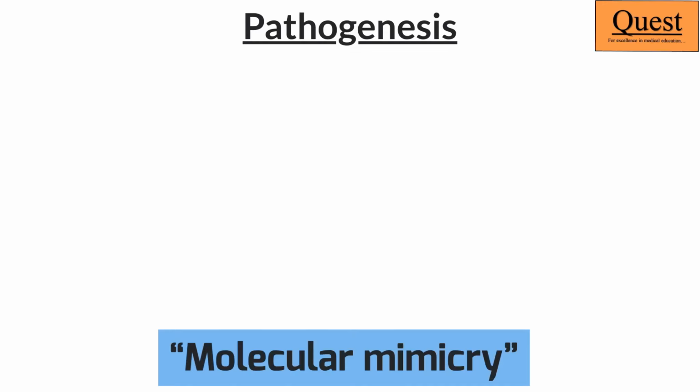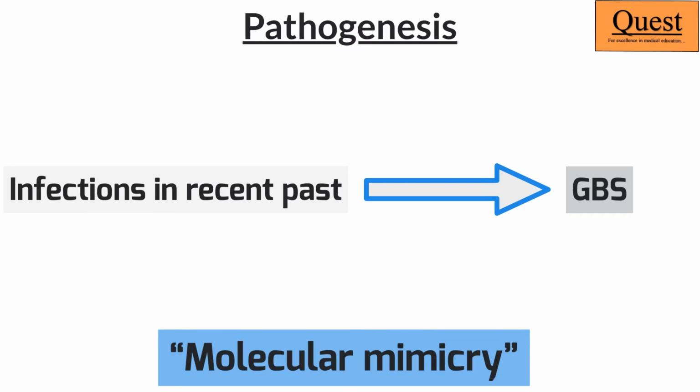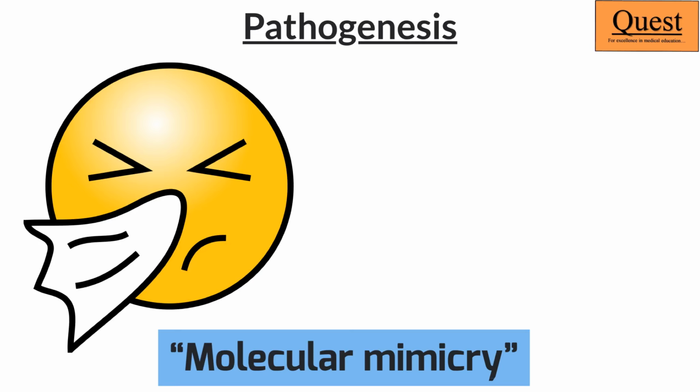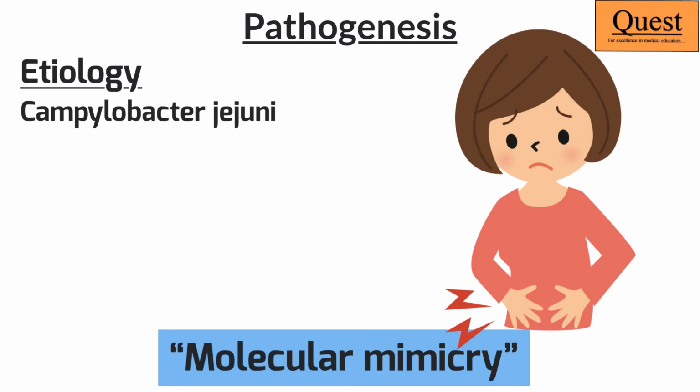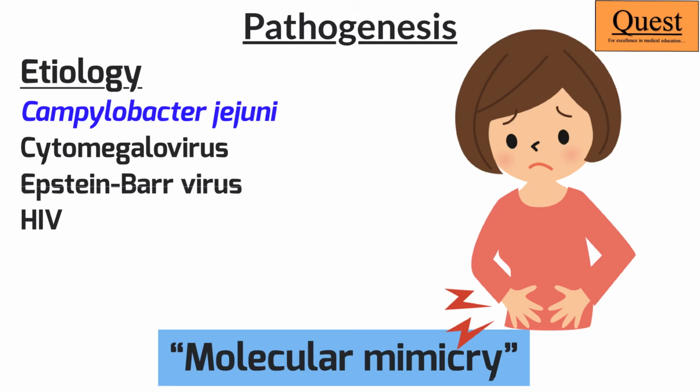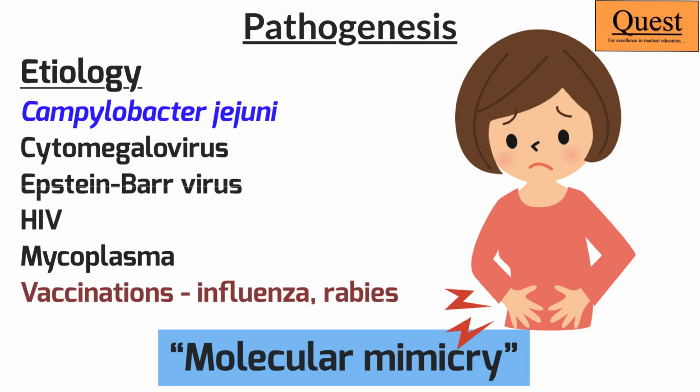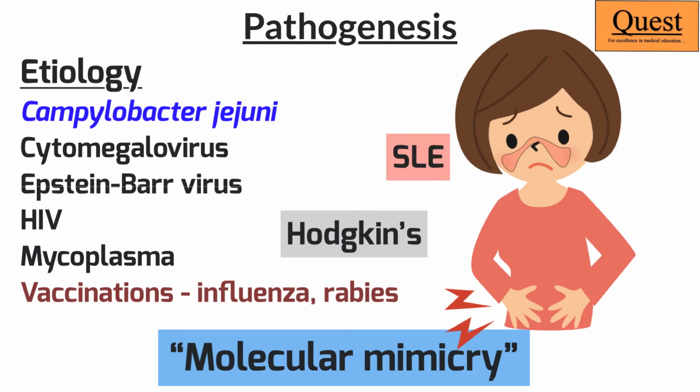At the basis of GBS is a phenomenon known as molecular mimicry. Most patients of GBS in the past 1 month would have a history of either a respiratory tract infection or a GI tract infection. A variety of organisms have been implicated in these infections, but the commonest remains Campylobacter jejuni. Some viruses like Epstein-Barr virus or cytomegalovirus could be involved, or Mycoplasma could be one of the infections that can lead to GBS. In some series, vaccinations like the influenza vaccine have also been implicated. And interestingly, other diseases like Hodgkin's disease, lupus, or HIV can be associated with GBS.